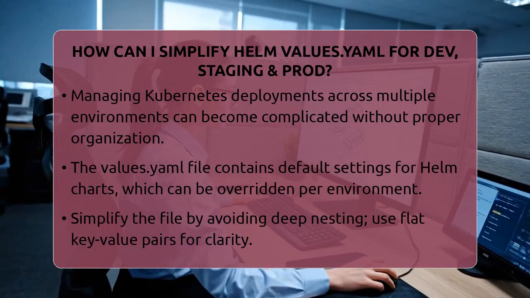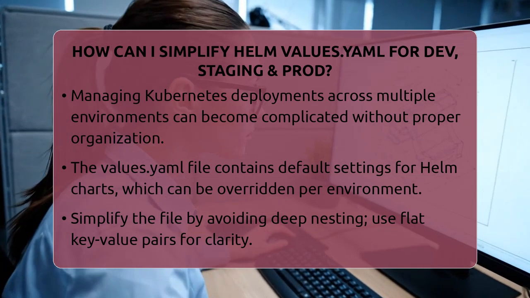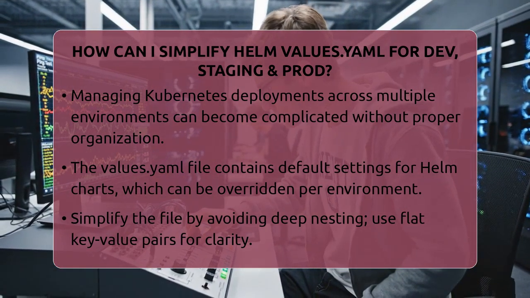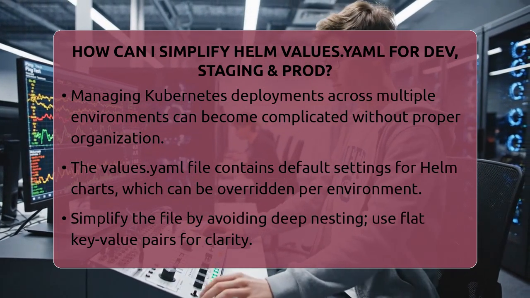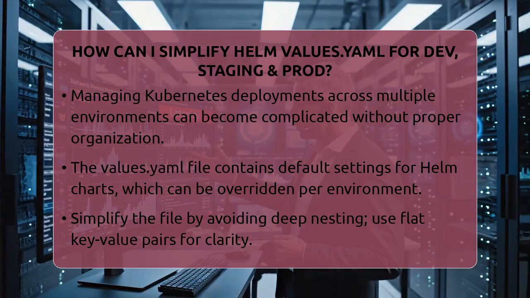How can I simplify Helm Values.yaml for dev, staging, and prod? Imagine trying to keep your Kubernetes deployment tidy when you have different settings for development, staging, and production. It can get messy fast. So how do you make it easier?